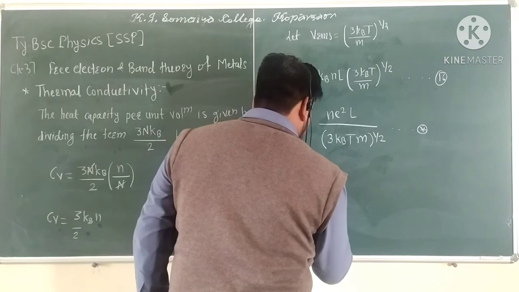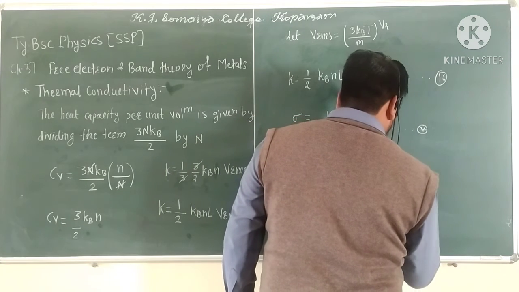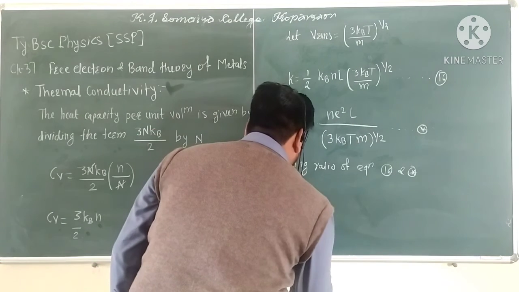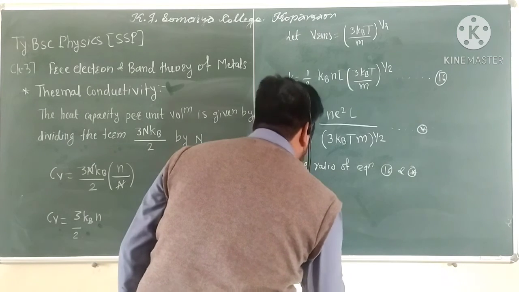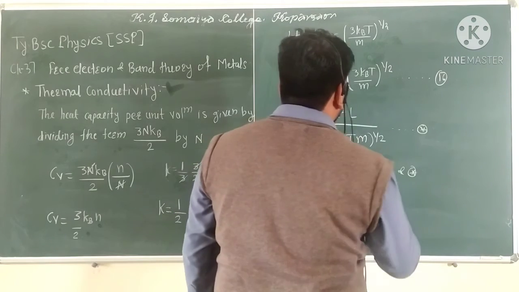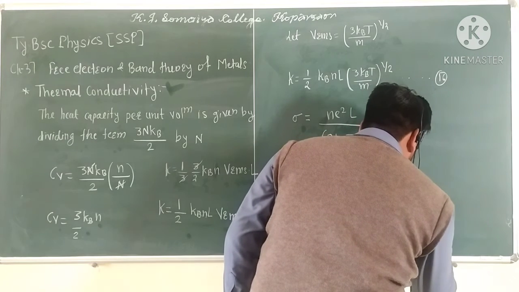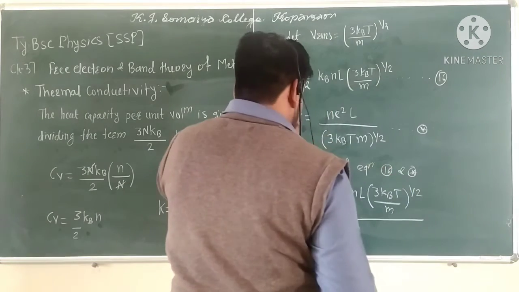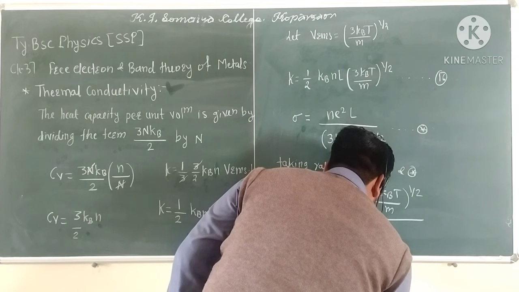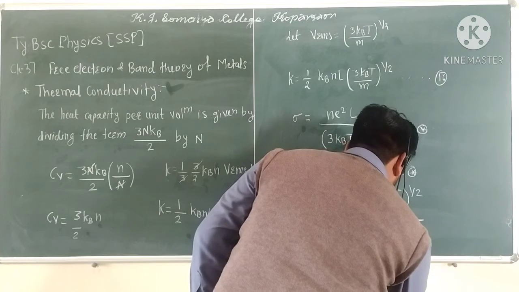taking the ratio of equation 16 and star, we get K divided by sigma is equal to 1/2 kB n L (3 kB T / m) whole power 1/2 divided by sigma, which is n e square L divided by (3 kB T m) whole power 1/2.